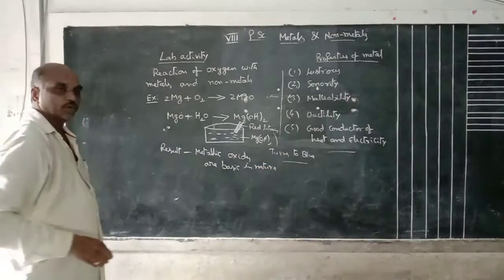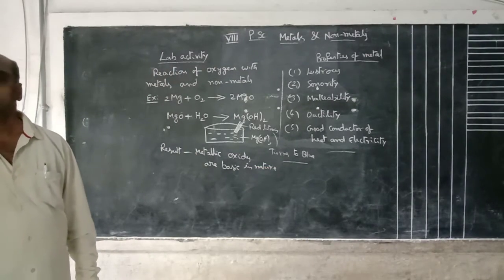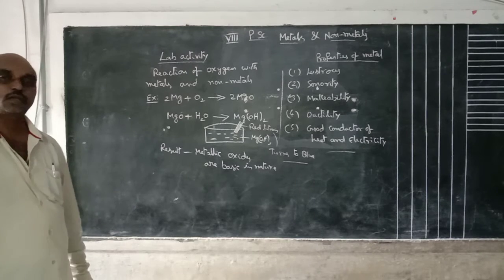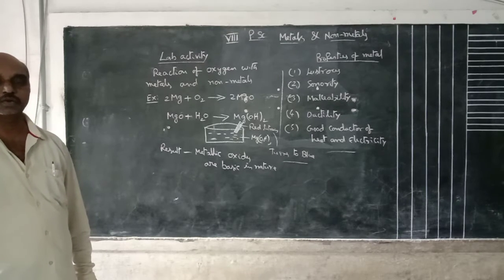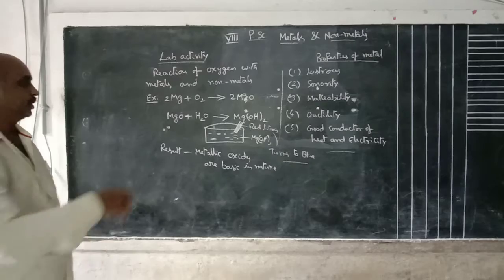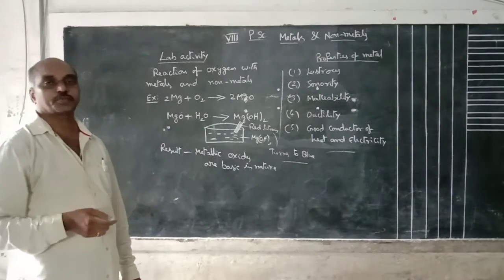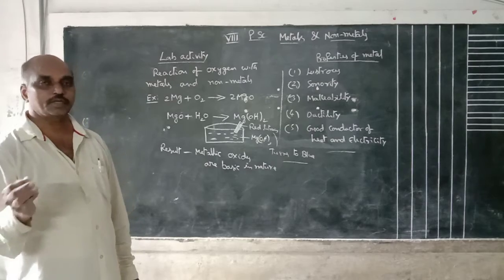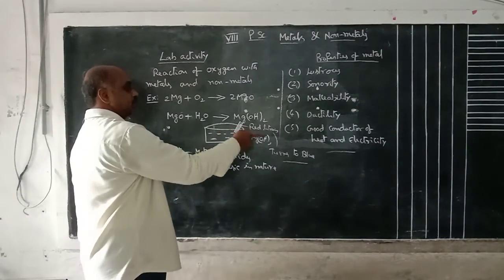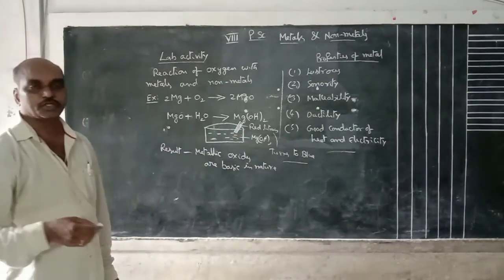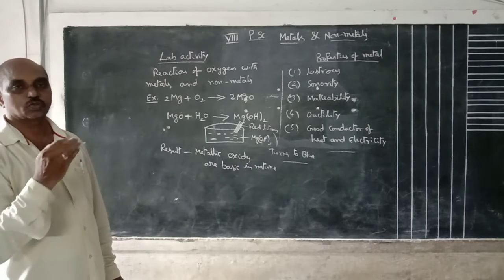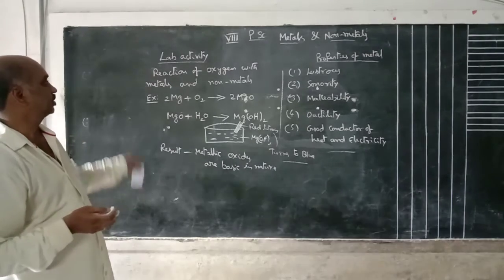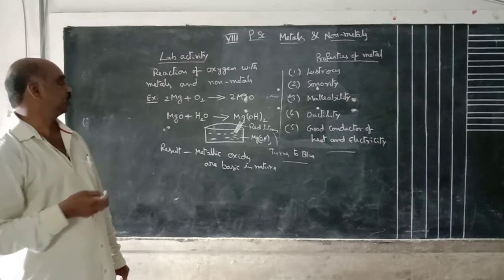That means sodium hydroxide, potassium hydroxide, like metallic hydroxides or metallic oxides, these are all basic in nature. How to test the basic nature? By introducing litmus paper. Blue litmus paper kept means no change. After keeping, the red litmus paper turns to blue color. It changes to blue color means the solution is basic in nature. This is the reaction of oxygen with metals.